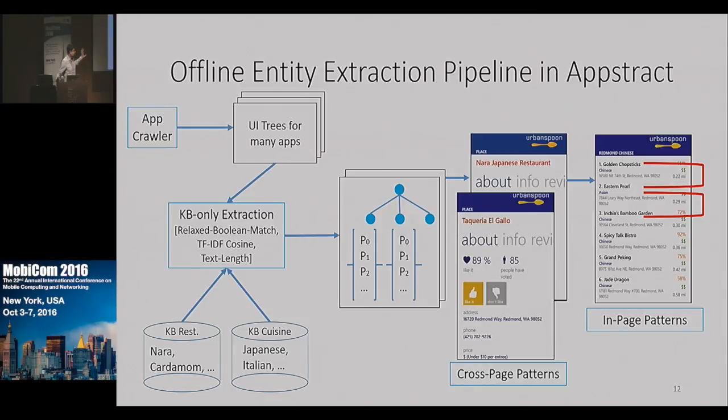And so at the end of all of this, we produce our entity templates that are UI trees annotated with entity types. We send this down to the device where, at runtime, we match the extracted UI trees and we extract entity type codes. And the main takeaway from this slide is that this is all user agnostic. It has nothing to do with any user.